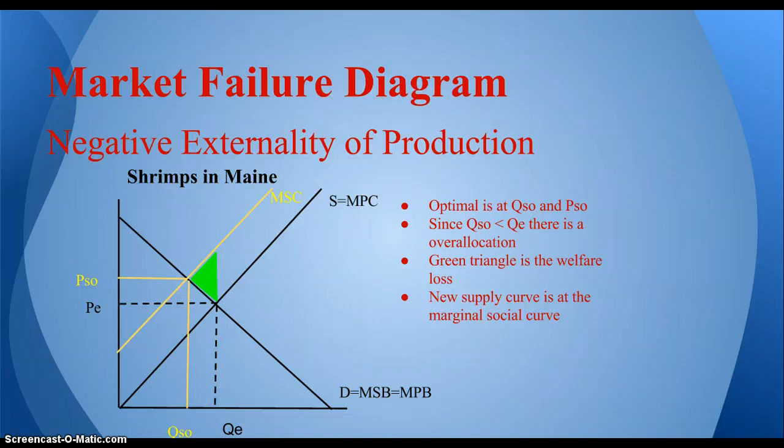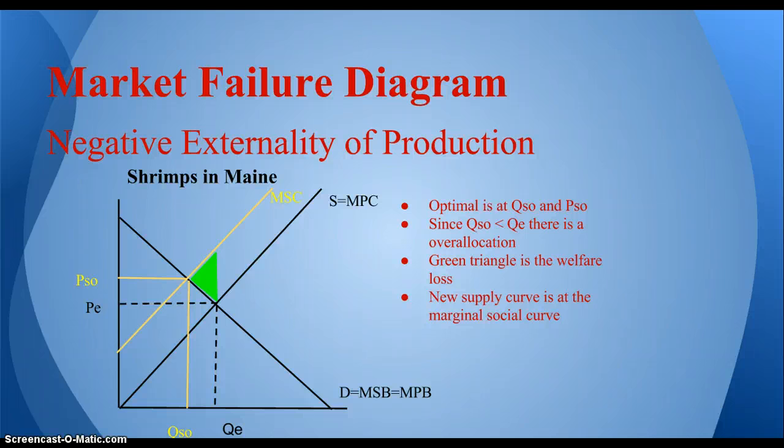The supply curve and demand curve start at an equilibrium of PE and QE, where MPC, the marginal private cost, is equal to MPB, the marginal private benefit. Ideally, however, the supply curve would be on the marginal social cost curve, with a higher price of PSO and a smaller quantity of QSO. The higher price means that the consumers will have to pay more for the shrimps as the quantity is less. There's an overallocation as QE, the original equilibrium quantity, is bigger than QSO, the socially optimal quantity. Overallocation means that more shrimps are being fished than would be socially optimal.